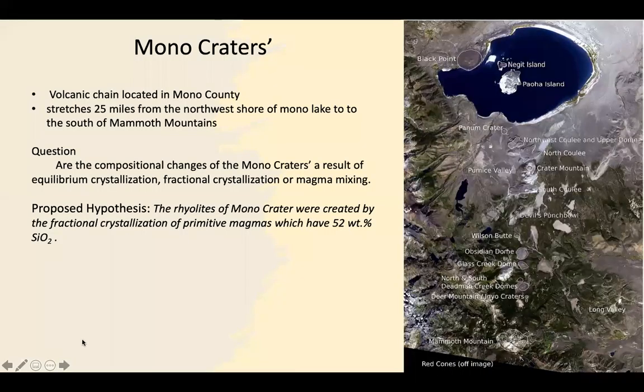The monocraters are a relatively young volcanic chain made up of craters, domes, and lava flows. The chain stretches for 25 miles from the northwest shore of Mono Lake to the south of the Mammoth Mountains.